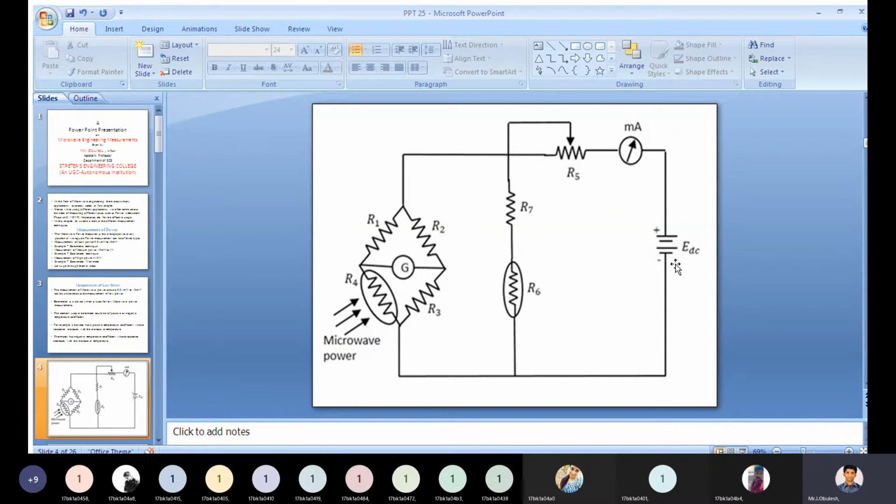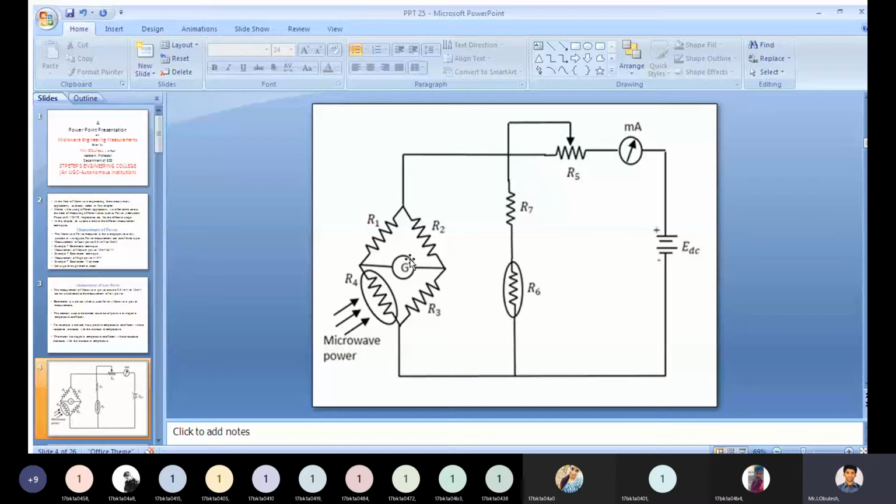The battery is available here. The battery is variable, which is varied to obtain balance. When an imbalance is caused by the behavior of the bolometer, with the help of this battery, you need to vary the battery value until you get the balance condition inside the bridge, then you will get the exact output.